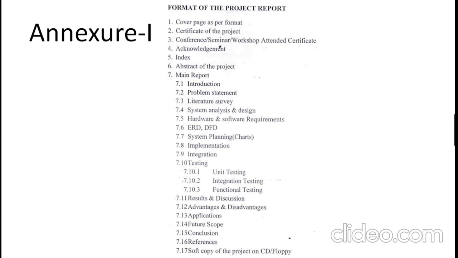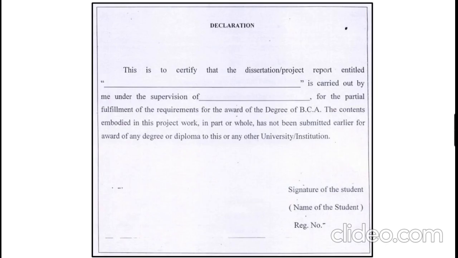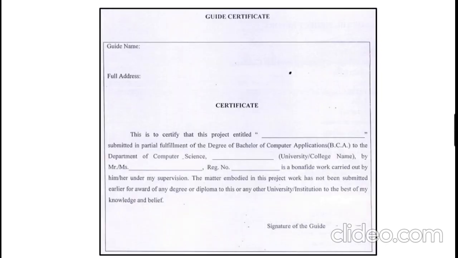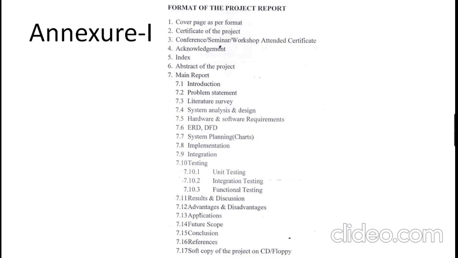Third is the conference, seminar, workshop attended certificate. If you attend any conference, seminar or workshop during your course, you can have that attendance certificate and put it in the third position. The fourth would be the declaration, and after the declaration, you can put the acknowledgement. Next would be the index. Thereafter, you can have the abstract of your project.